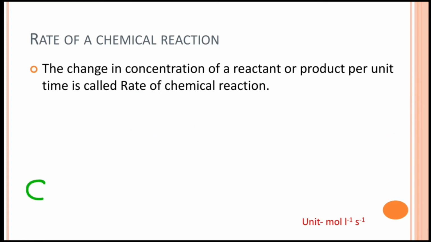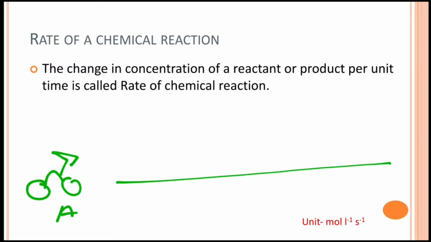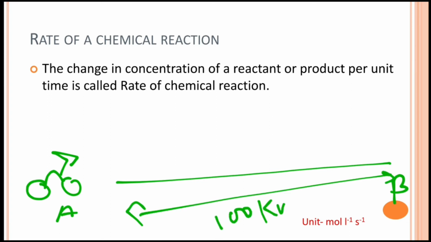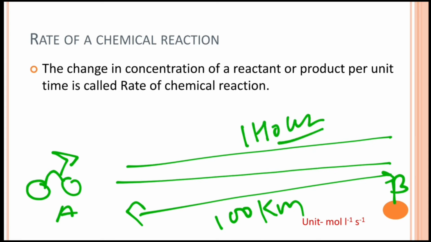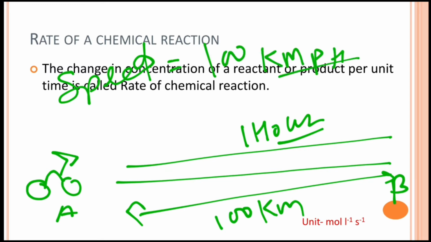Now let's again discuss the same example. You are on a bike, you start from point A, you want to go to point B, the distance is 100 kilometers and the time you took was 1 hour, and you calculated your speed to be 100 kilometers per hour. But the question is, was the speed constantly 100 kilometers per hour throughout the whole journey?